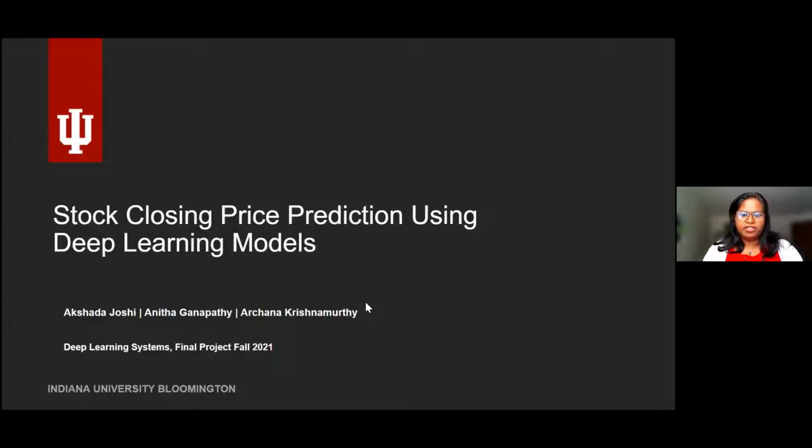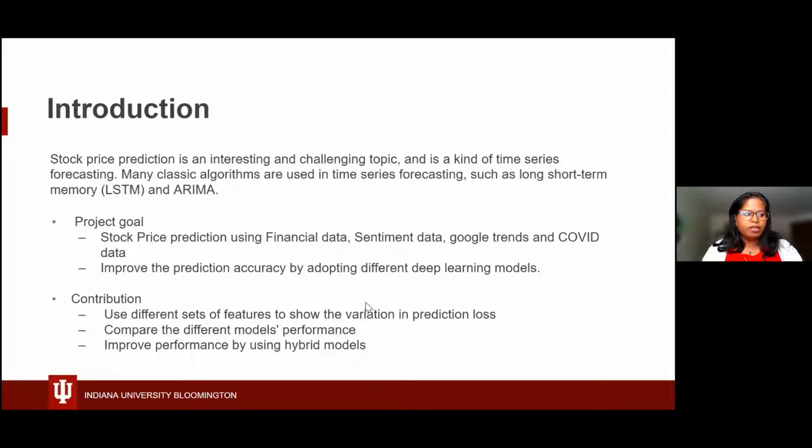Stock closing price prediction using deep learning models. The presentation is brought to you by Akshada Joshi, Anita Ganapati, Archana Krishnamurthy. This is a part of a project presentation for the course Deep Learning Systems, which we took in the fall of 2021. Introduction about the project.